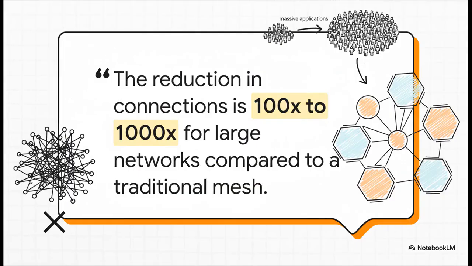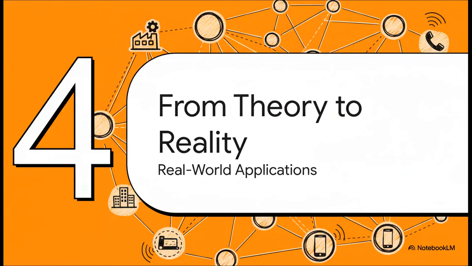This is really the key takeaway: 100 to 1,000 times reduction in connections. That is the difference between a network that sounds good in theory and one that actually works in the real world. It completely transforms peer-to-peer from a fun little tool for small groups into a serious architecture for massive applications. So yeah, this isn't just some cool academic idea on a whiteboard. This is a practical system that developers can actually tune and optimize for specific real-world use cases.